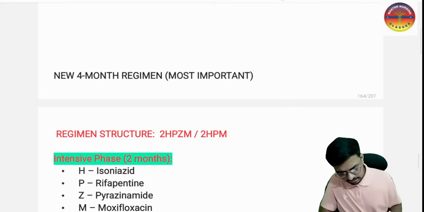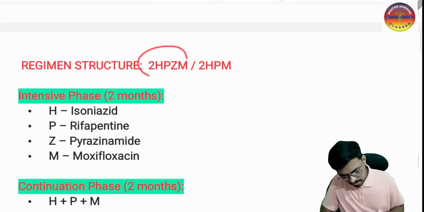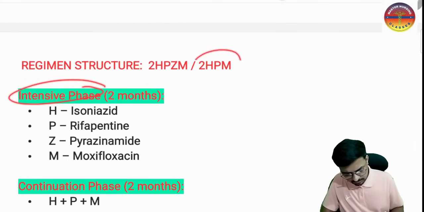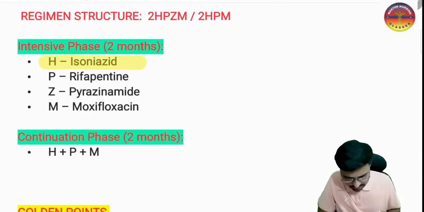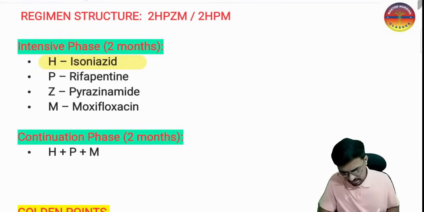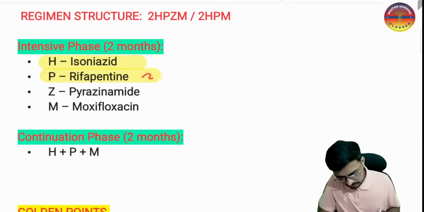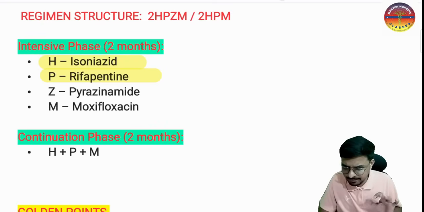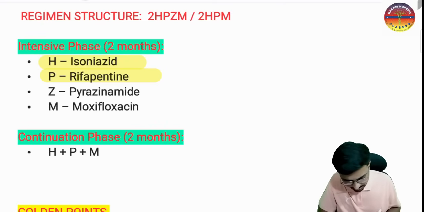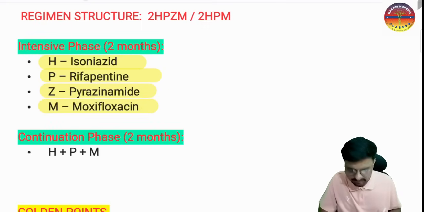Sir, for the new 4-month regimen, what are the things included? This regimen includes 2 months of the intensive phase and 2 months of the continuous phase. In the 2 months of the intensive phase, we are giving isoniazid. H stands here for isoniazid, and remember P is not rifampicin; it is rifapentine. Previously we used rifampicin in the NTEP, but in the new WHO guidelines we use rifapentine. Z stands for pyrazinamide, and M stands for moxifloxacin.